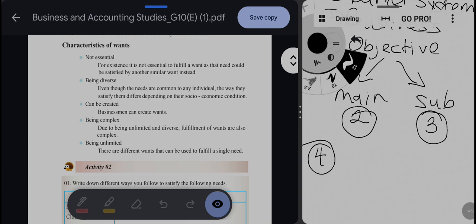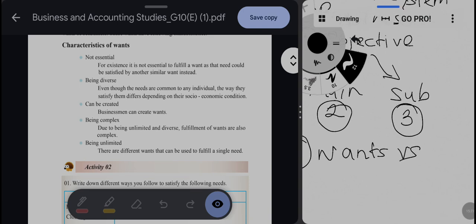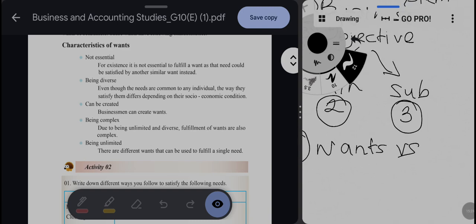And the fourth one is being complex. It is very complex, because it is unlimited and diverse. And the fifth one is being unlimited. The wants are unlimited. There is no limit for the wants. Okay, so those are the characteristics of needs and wants. Wants versus needs.